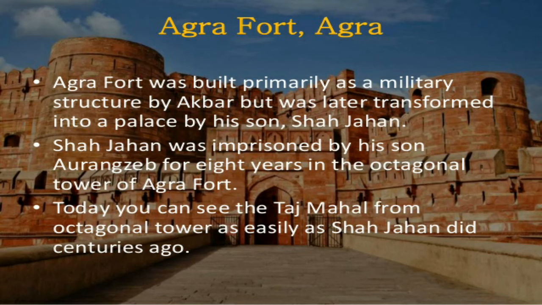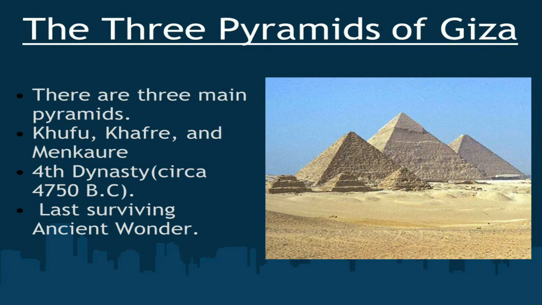Now next we learn about the three pyramids of Giza. There are three main pyramids: Khufu, Khafre, and Menkaure. These three pyramids are also representative of ancient architecture, the last surviving ancient wonder.